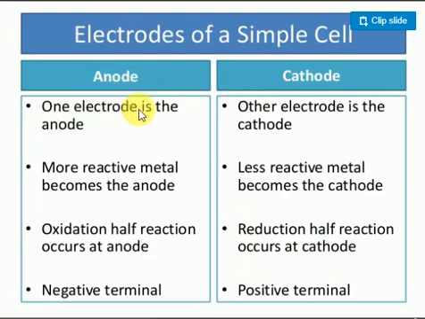One electrode is the anode. Some other one is acting as cathode only. More reactive metals become the anode. Very, very important: more reactive metal, generally anode only. Less reactive metals become the cathode only.